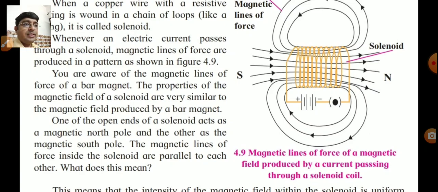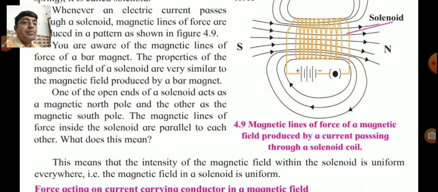This is not a magnet, this is a spring-like solenoid, but it shows the properties of a magnet. So this solenoid acts as a magnet when current is passing through that coil. So underline, one of the open ends of a solenoid acts as a magnetic north pole and the other as the magnetic south pole. The magnetic lines of force inside the solenoid are parallel to each other. Observe that carefully.